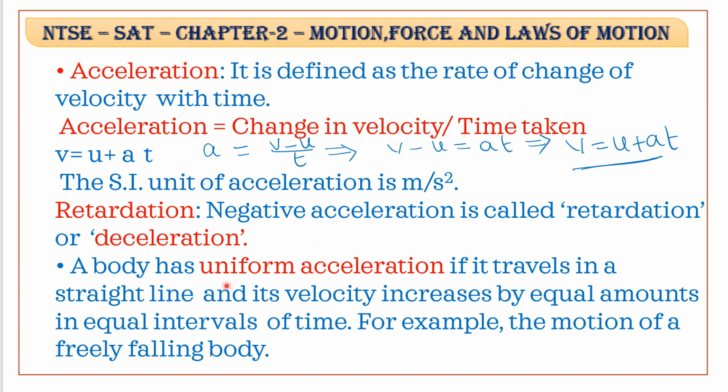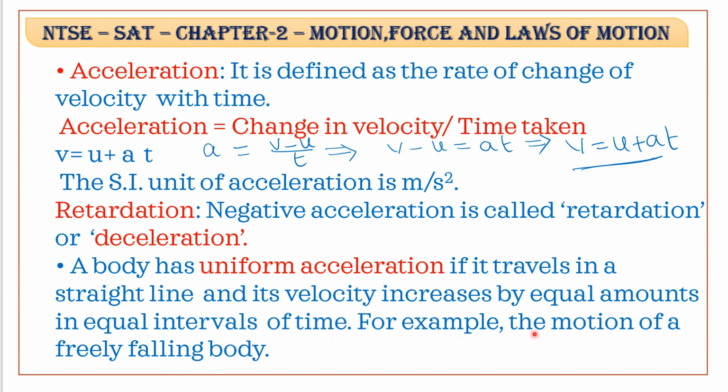Next we will discuss uniform acceleration. When a body covers equal displacements or equal change in velocities in equal intervals of time, then it is said to be in uniform acceleration. A body has uniform acceleration if it travels in a straight line and its velocity increases by equal amounts in equal intervals of time.